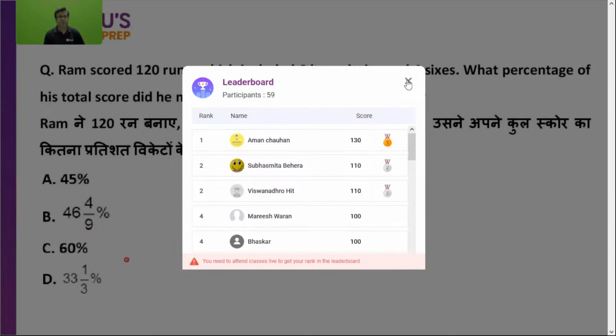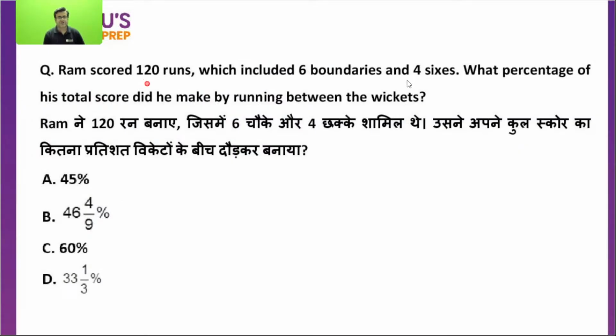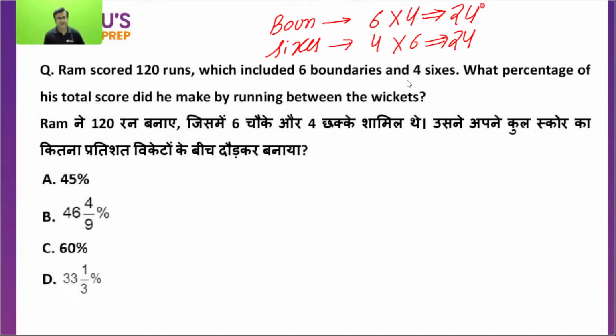C option, absolutely right. Everybody can see 120 runs. Ram scored 120 runs, which includes 6 boundaries. Boundaries mean 4 runs each, so how many runs? 24 runs by boundaries. Then by sixes, how many runs? 4 sixes, which means 24 runs here. Total runs by boundaries and sixes: 48.